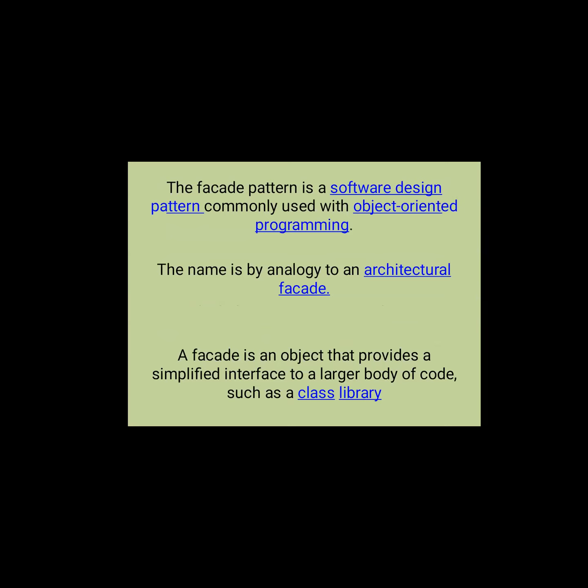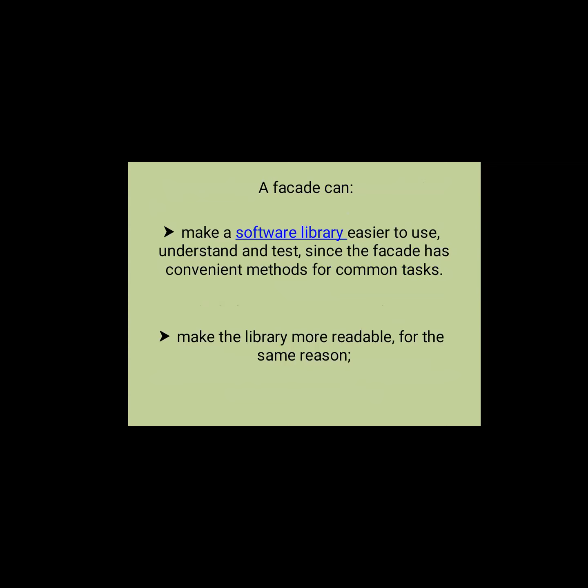Next one is the facade. A facade is an object that provides a simplified interface to a larger body of code, such as a class library. A facade can make a software library easier to use, understand and test, since the facade has convenient methods for common tasks. It makes the library more readable for the same reason. For example, with a facade it is easy to discover whether the required data is available or not.